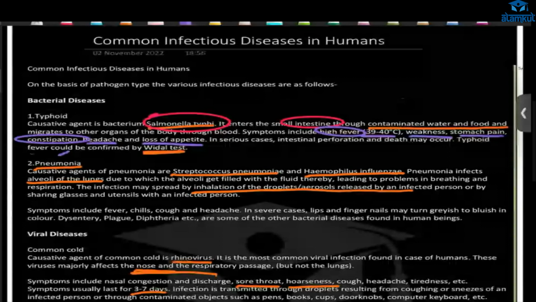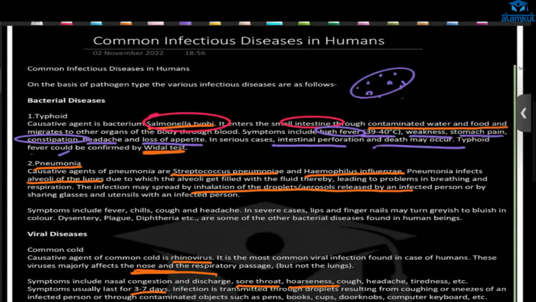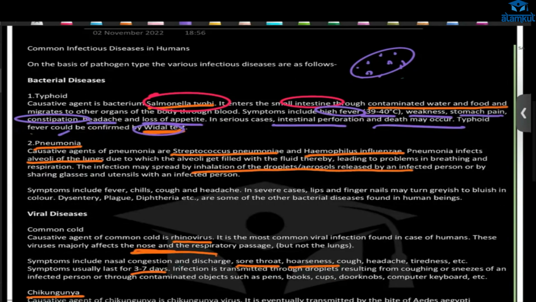Intestinal perforation. That means the intestine will have holes in it, and after that, death. And how do we know we have typhoid? By the Widal test. Yes, ma'am. Widal test. Okay, important.